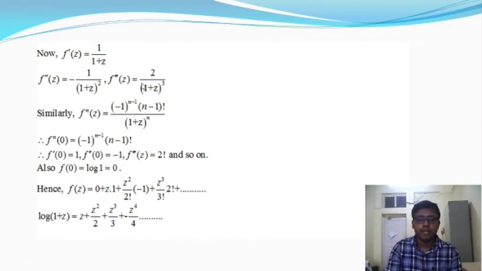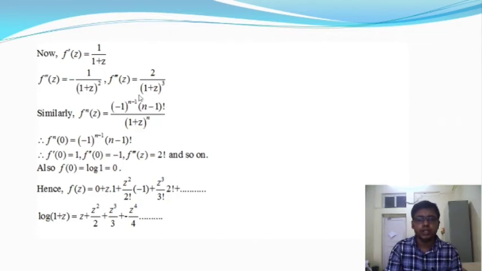And similarly for the nth order differentiation, a similar thing will happen. In that case f to the power n of z is equal to minus 1 whole to the power n minus 1, into n minus 1 factorial, by 1 plus z whole to the power n.